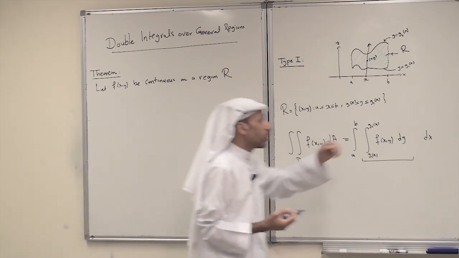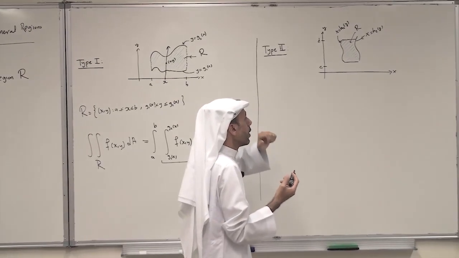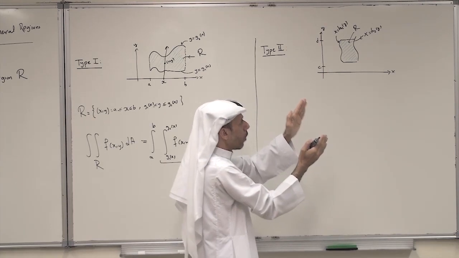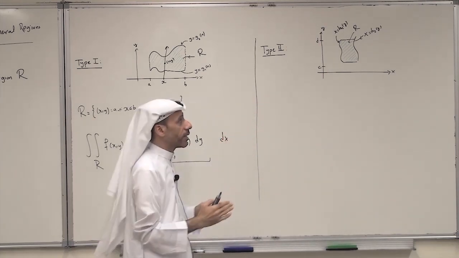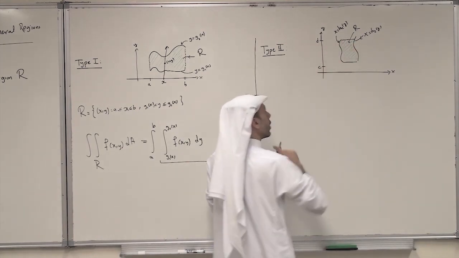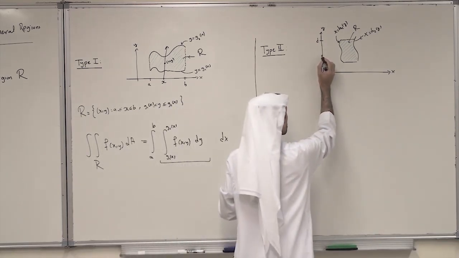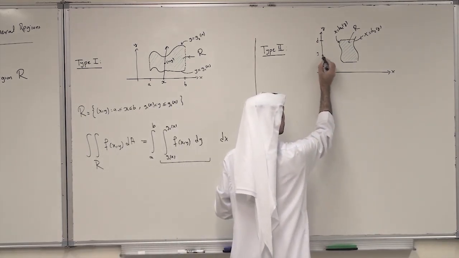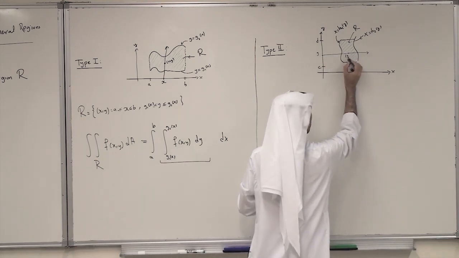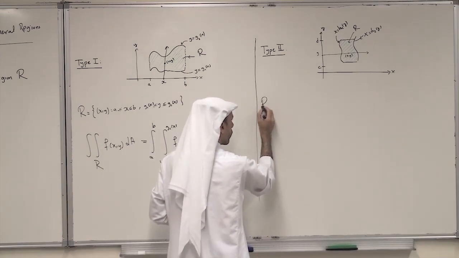We have a second region, which is a type 2 region. Here it is really a region bounded between two curves still, but it is now a right and a left curve. And the interval is on the y-axis. The situation really is similar. So here, if I take arbitrary y, and then just take a horizontal line here, and this is x and y. This region can be described as follows in set notation.